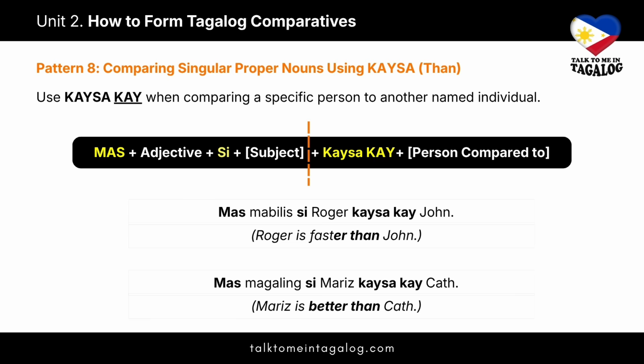Again, the structure remains consistent. Si for the first person and KAYSA KAY for the second.